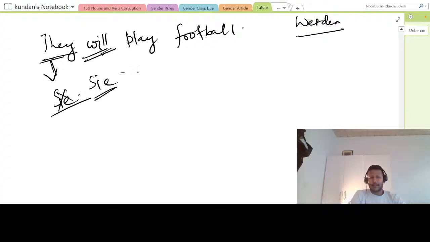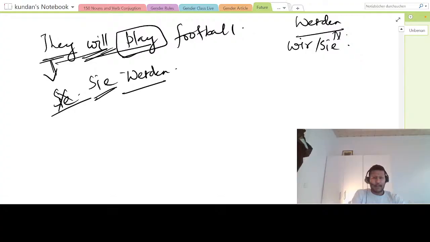This will remain the same for wir and sie. Wir werden, and sie werden. This will be the same. We have already seen it on the top, right? So they will. So what will it become? Sie werden. You see the verb play, they will play, right? Forget about football. First you see the verb. So they will play, sie werden spielen.